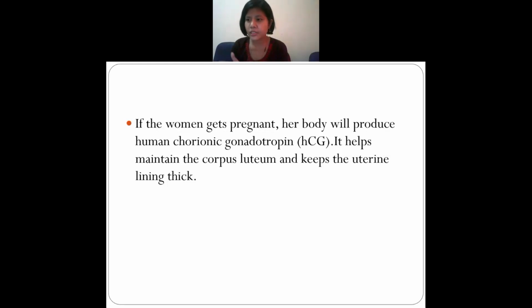If they keep the corpus luteum in maintenance, how will it help? It will help so that the uterine lining will become more thicker. Means, in short, they are getting extra help. Estrogen and progesterone also help, and besides that, HCG also helps. Okay, did you understand?